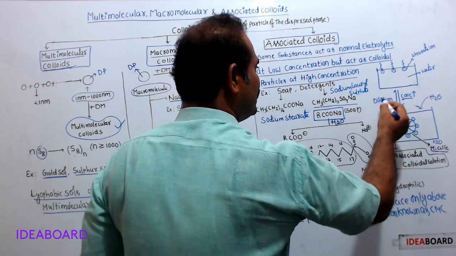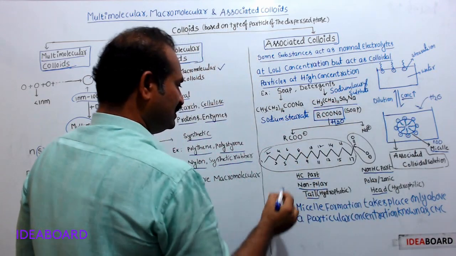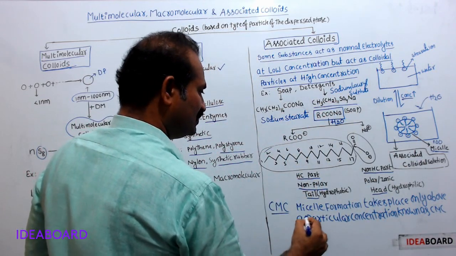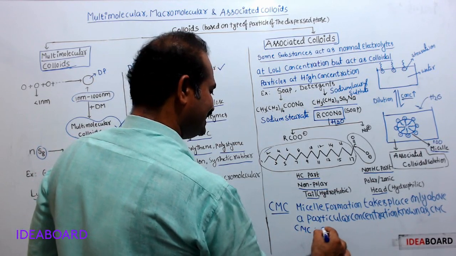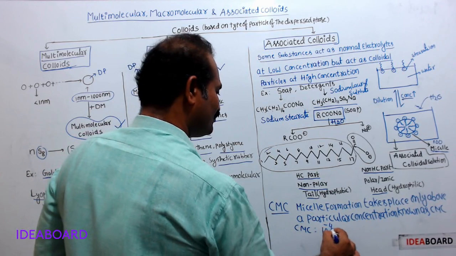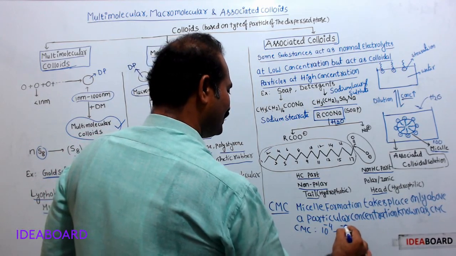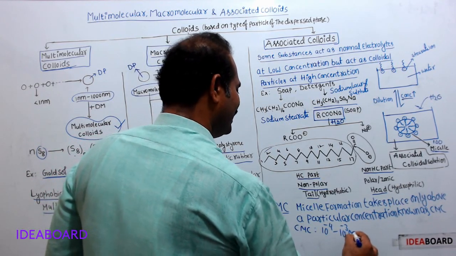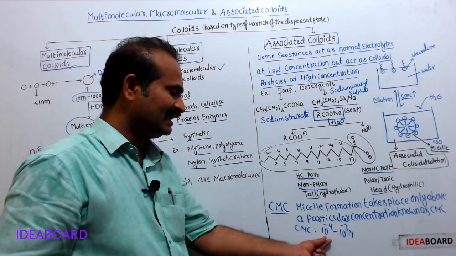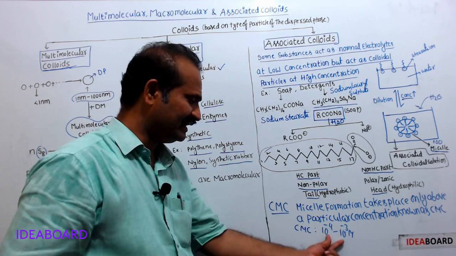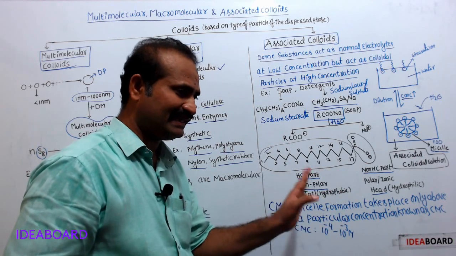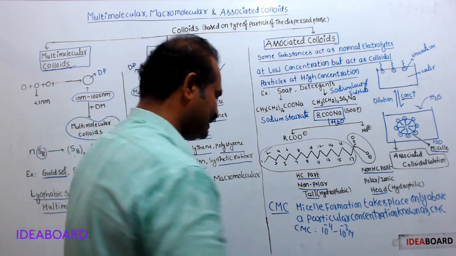In the case of soap, critical micelle concentration is in the range of 10 power minus 4 molar to 10 power minus 3 molar. When the soap concentration is in the range of these values, only then micelle formation takes place, otherwise it does not take place.